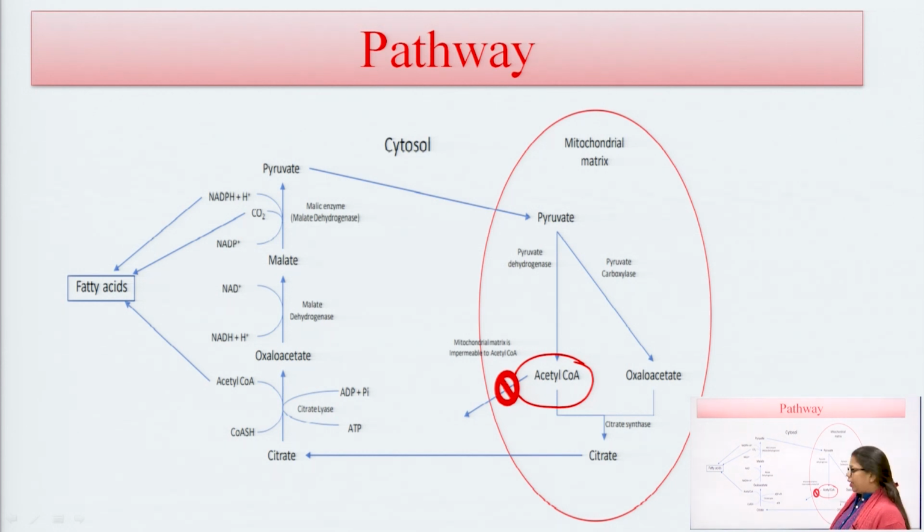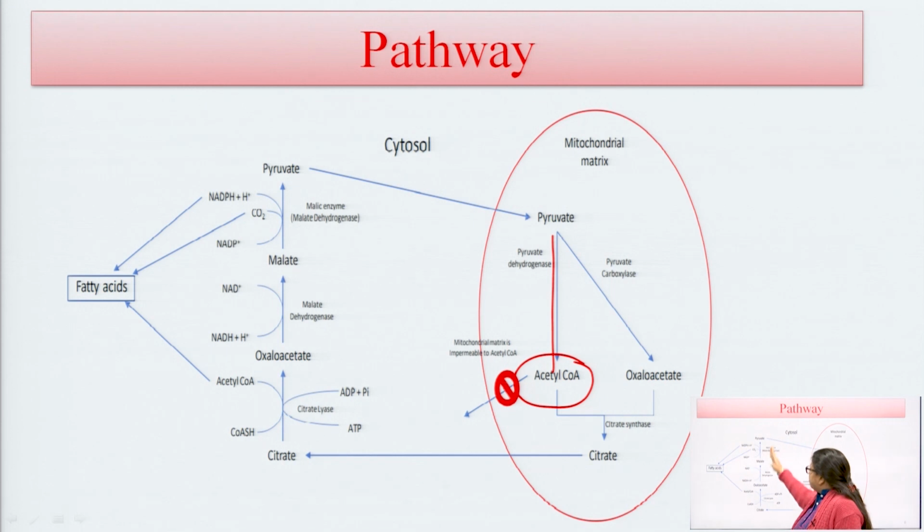So pyruvate, when catalyzed by pyruvate dehydrogenase, forms acetyl coenzyme A, or pyruvate carboxylase also reacts with pyruvate to form oxaloacetate. This oxaloacetate and acetyl coenzyme A react together with the help of the citrate synthase enzyme. This reaction is also common in the Krebs cycle.